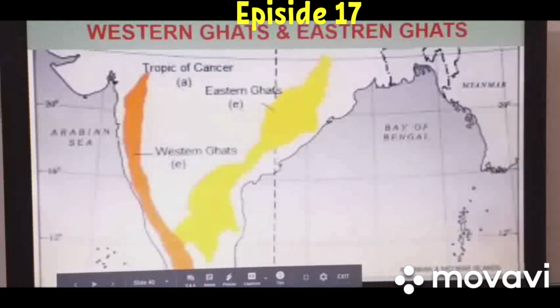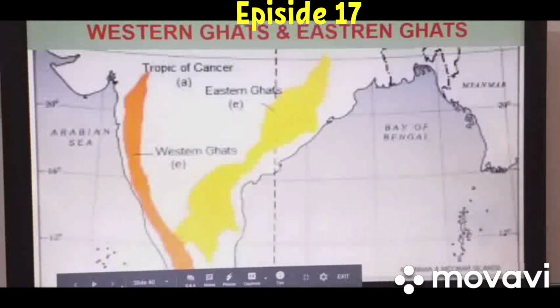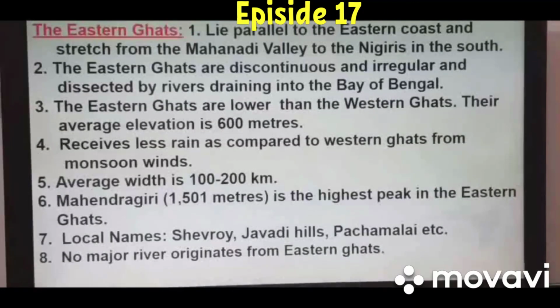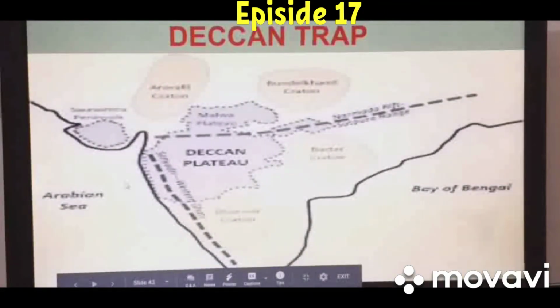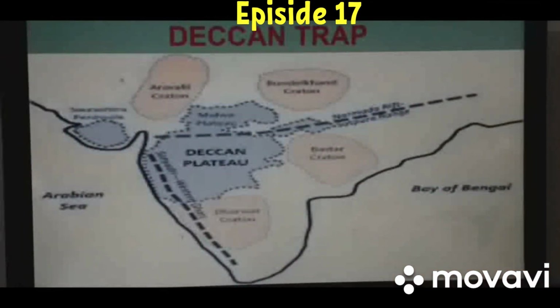And beta, this is very important, basically asked in distinguished form. Now next we will see another distinct feature of, or another part of, the Deccan Plateau, known as Deccan Trap.